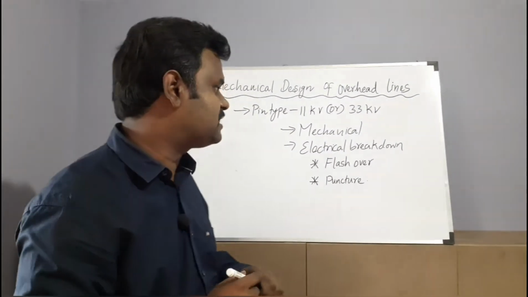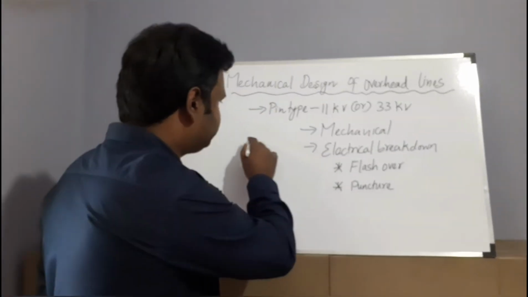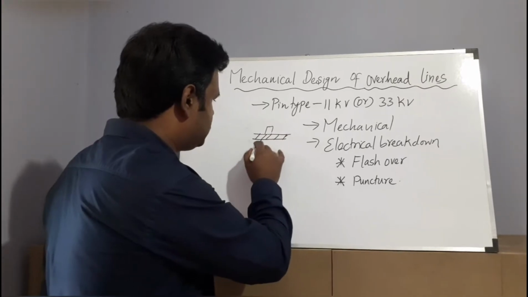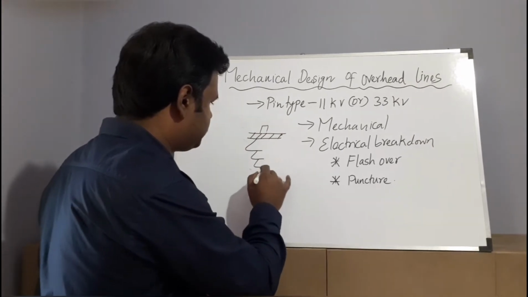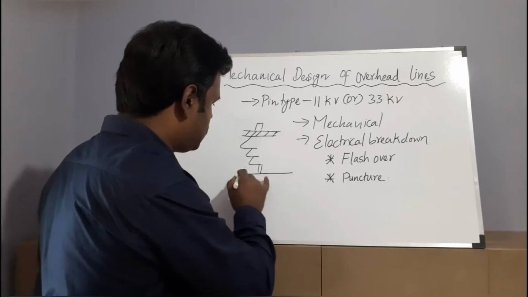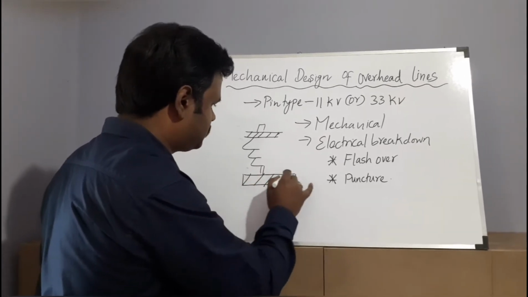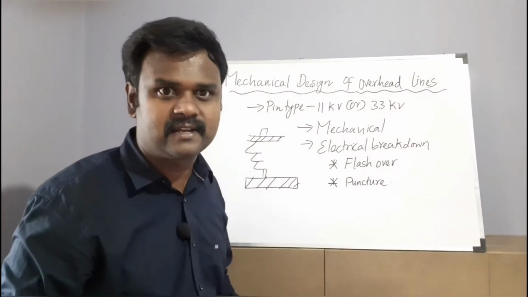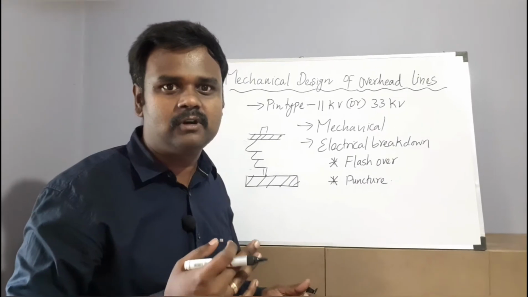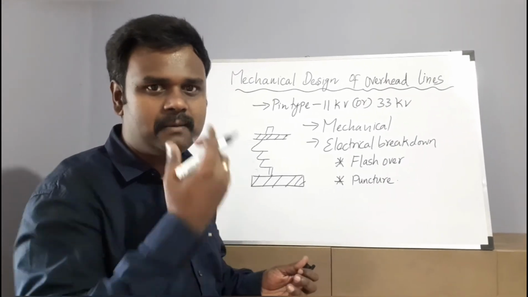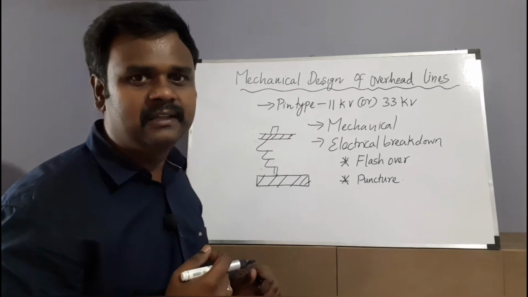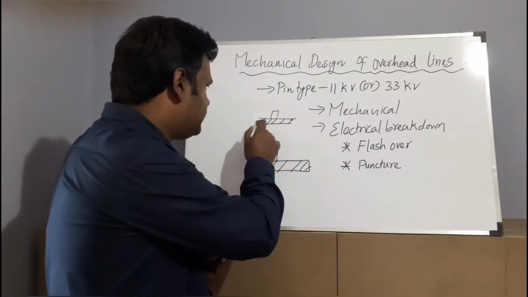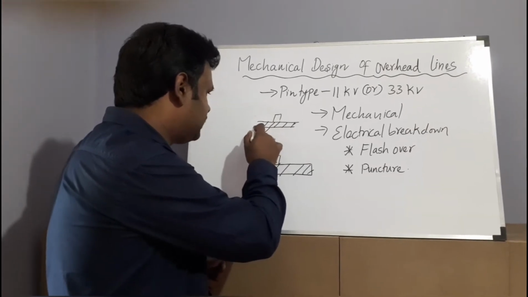First, let me discuss flashover. I will draw the pin type insulator roughly. This is your conductor. Above that there will be our pin type insulator arrangement. So these are pin type insulators, this is the pin and this is the cross arm, right? Suppose there is a flashover. When does this flashover occur? The flashover occurs whenever the voltage rating is very high. Suppose there is a fault between this conductor and the pin, then the flashover will occur. How does this flashover occur? Again, it ionizes the air, right? It discharges through the air and forms an arc here. It will be like this.